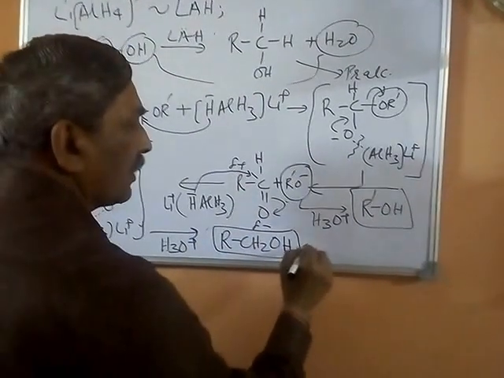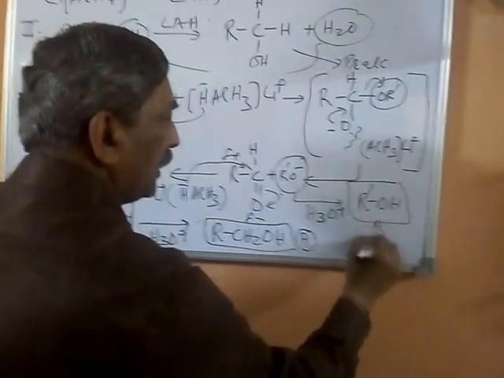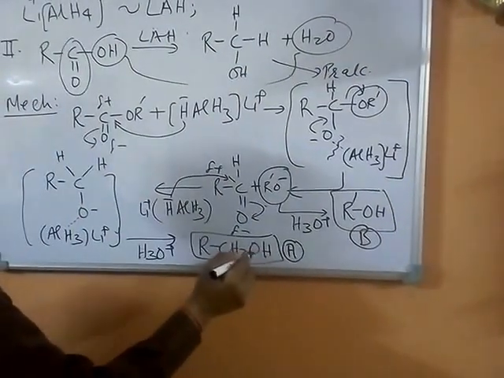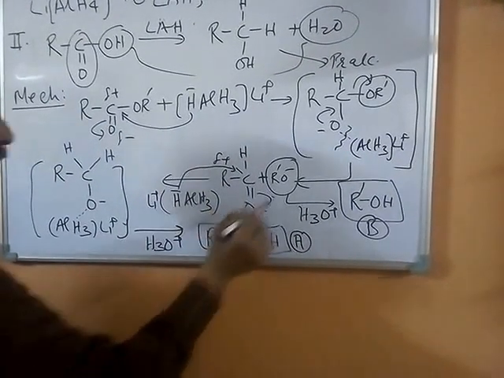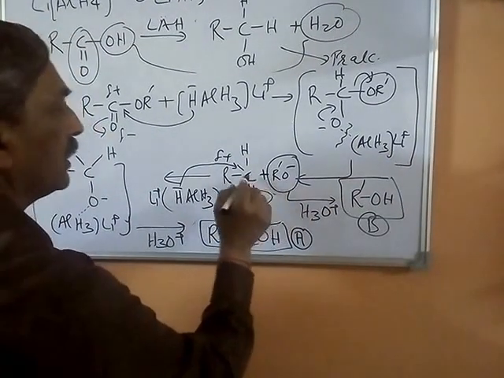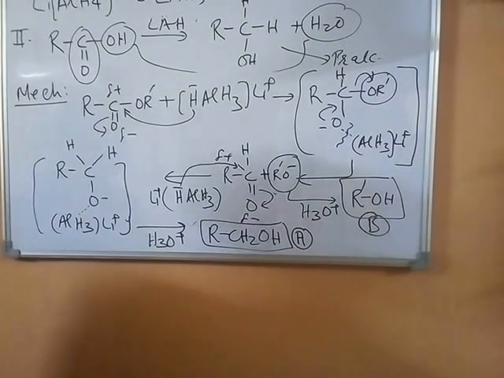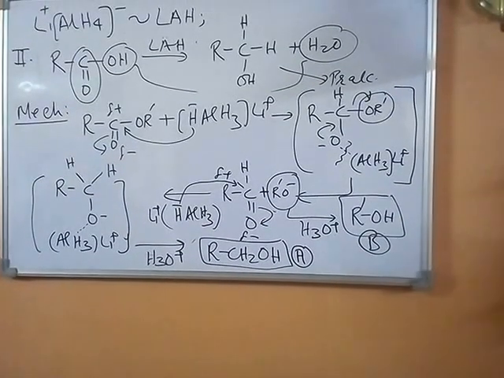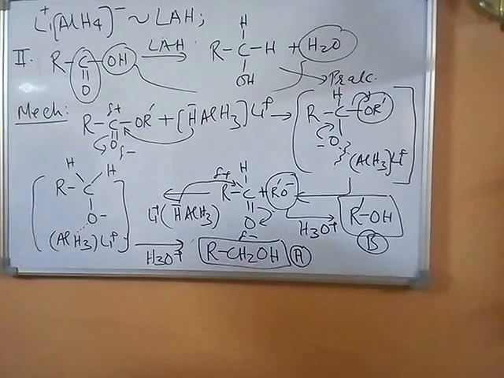So we have a product A and a product B. You can see this is a primary alcohol which is coming from the reduction of this carbonyl, while this alcohol is coming from the alcoholic part of the ester, giving rise to R'-OH. So this is a very brief mechanism for the reduction of an ester by lithium aluminum hydride.